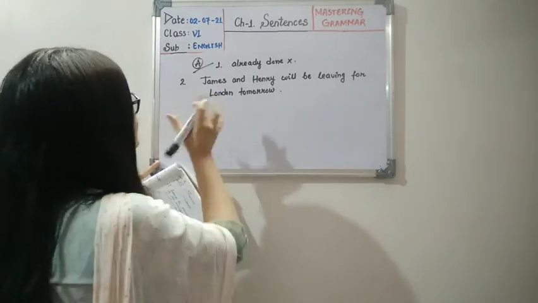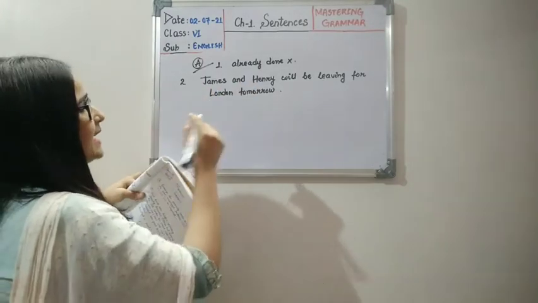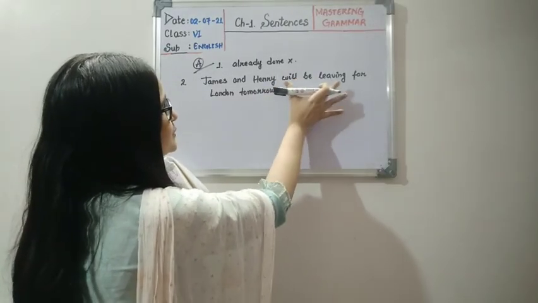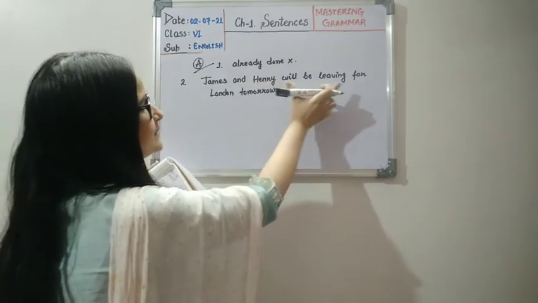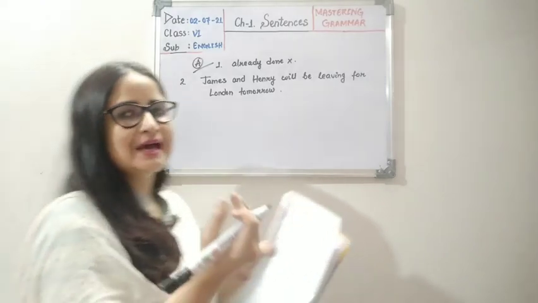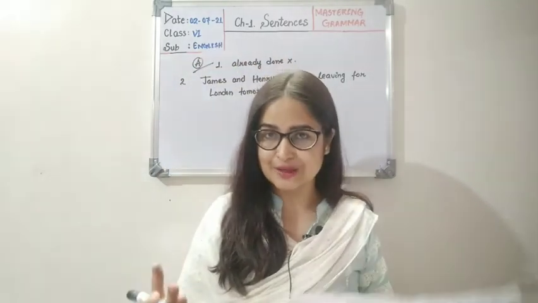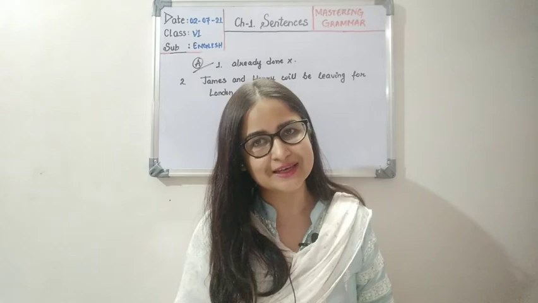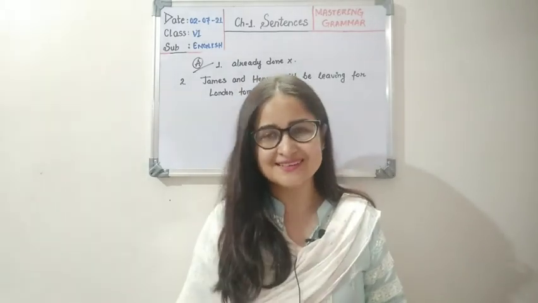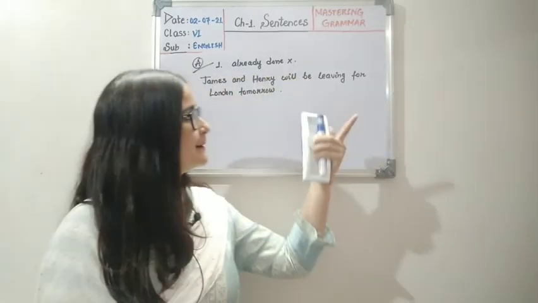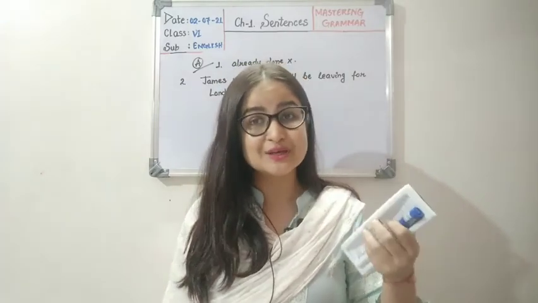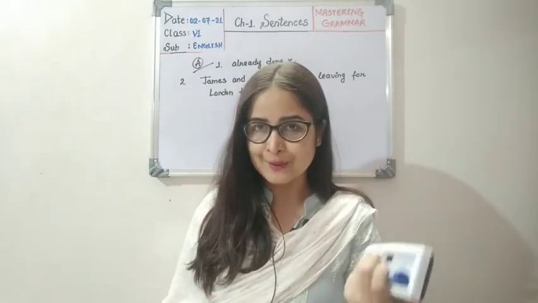You don't need to do this. That's why I'm not marking it. And will be leaving is my verb. So from this part, it is being told about James and Henry that they will be leaving for London tomorrow. I told you what is a subject. A subject is anything we are talking about in the sentence, any person or a group of people or a group of things. Okay, so now what is being told about James and Henry? That they will be leaving for London tomorrow. So this part, what is being told about the subject, that part is the predicate.